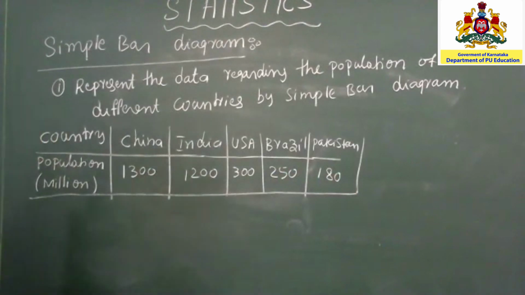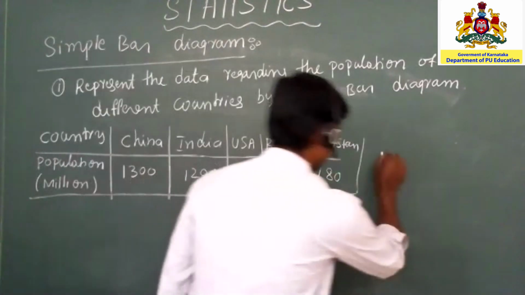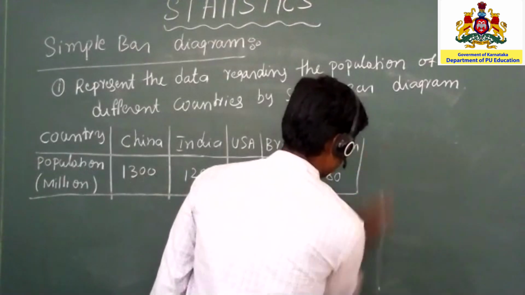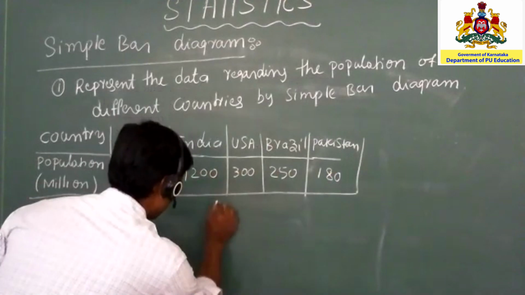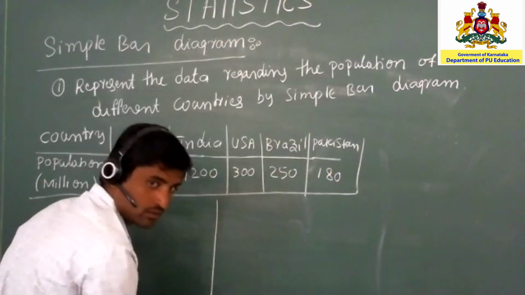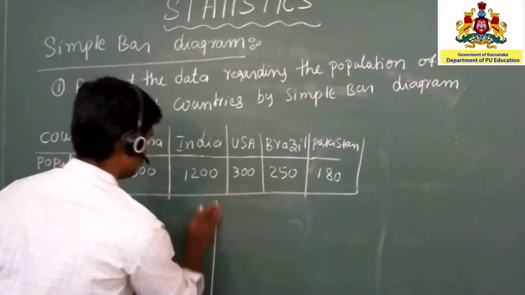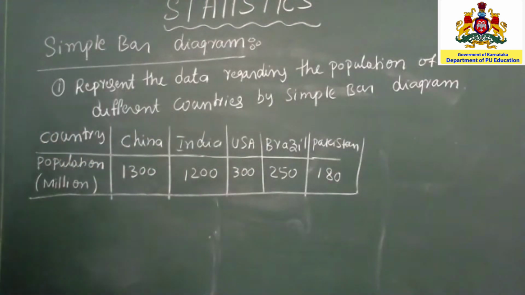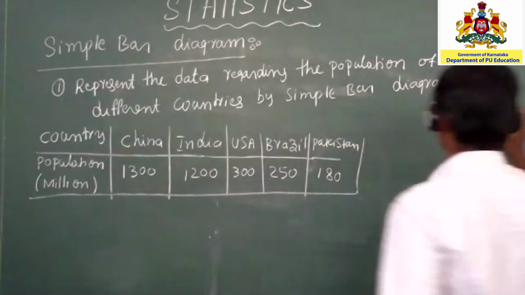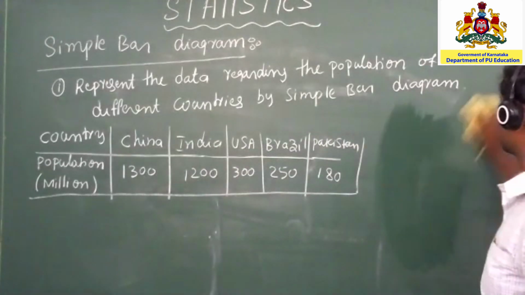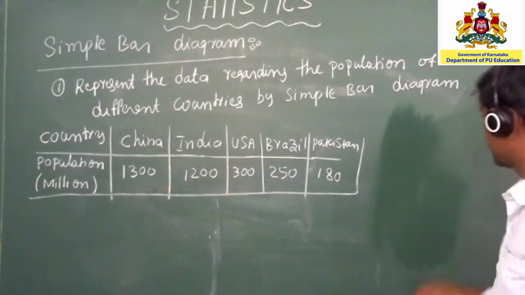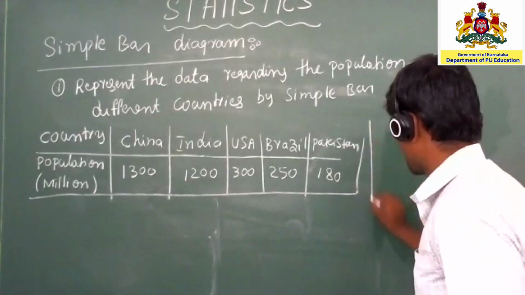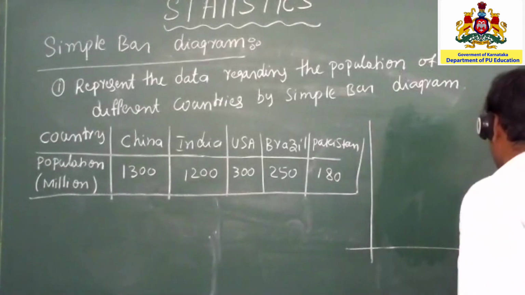So this is not enough space, I'll continue here.